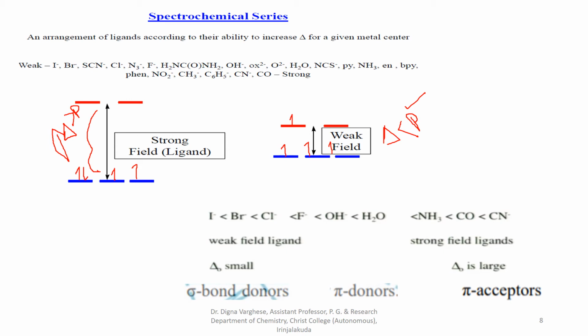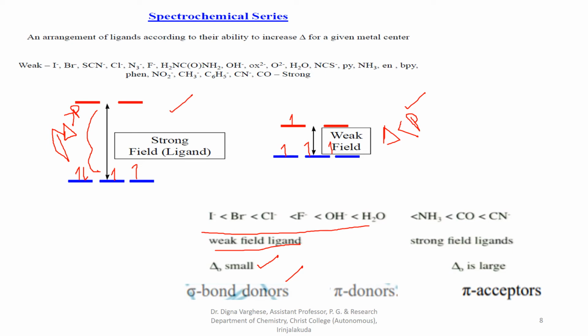The weak field ligands are those ligands that come on the left-hand side of the series, that is I⁻, Br⁻, Cl⁻, F⁻, OH⁻, H2O. Strong field ligands come on the right-hand side of the series, that is ammonia, CO, carbonyl, CN⁻, etc. And the delta O value is small here for weak field ligands. They act as both sigma bond donors and also pi donors. But in the case of strong field ligands, delta O is large and they act as pi acceptors.